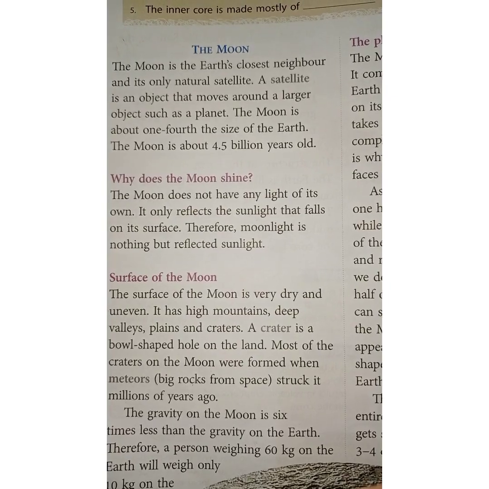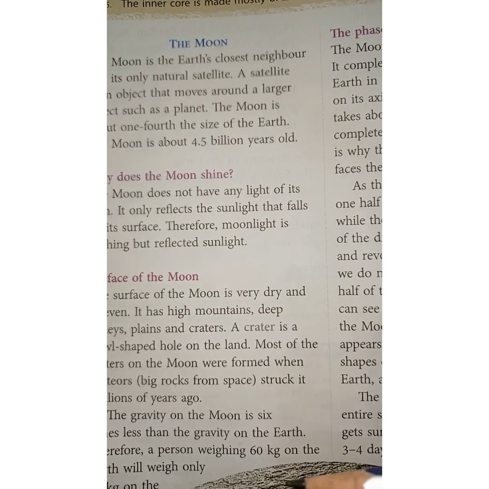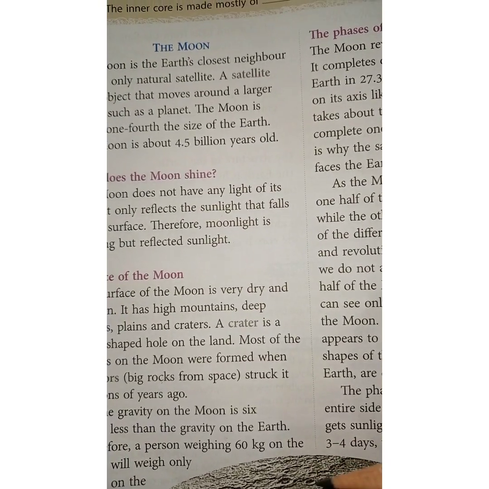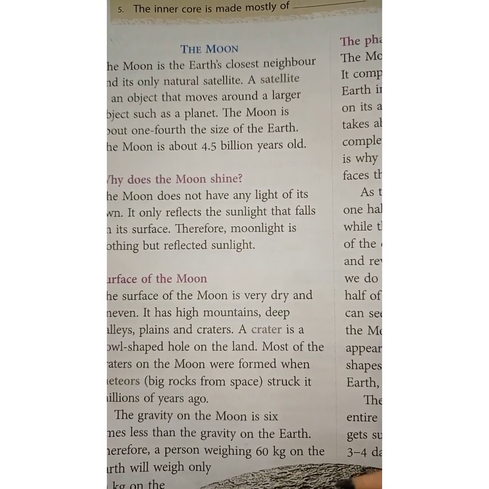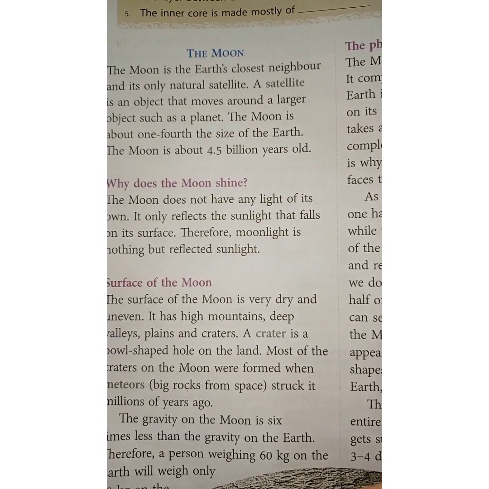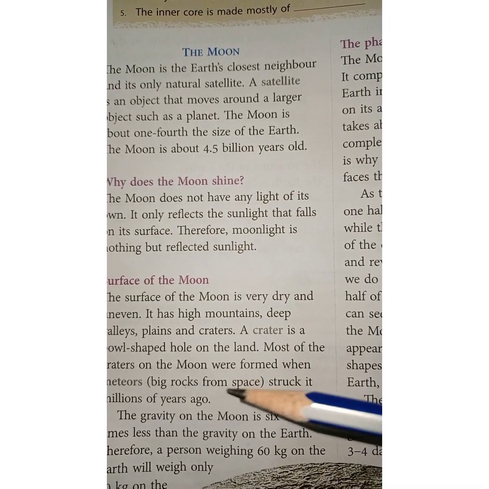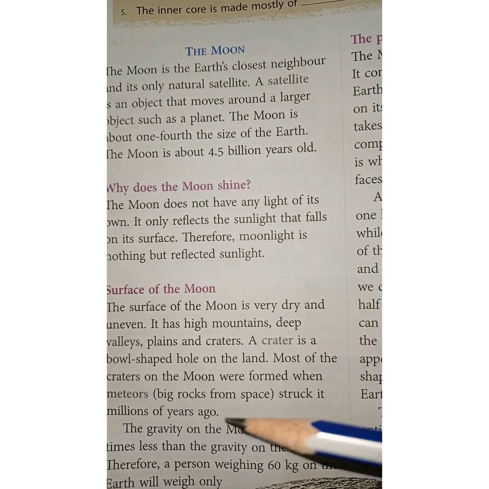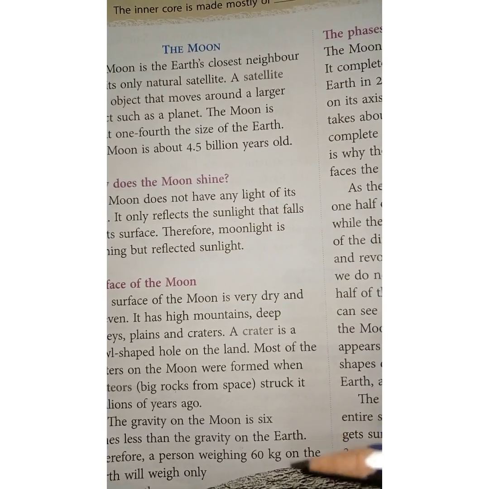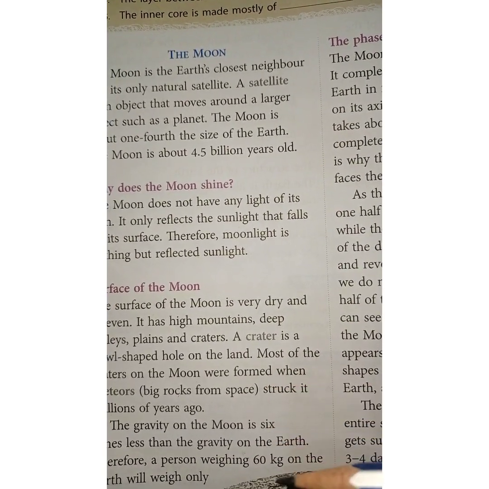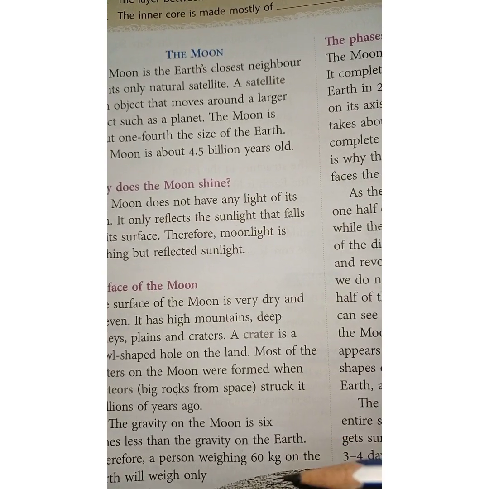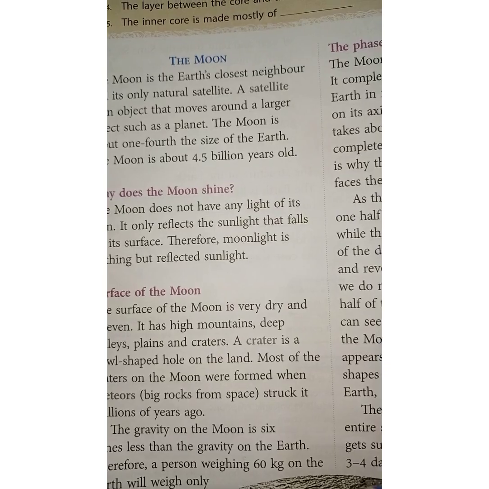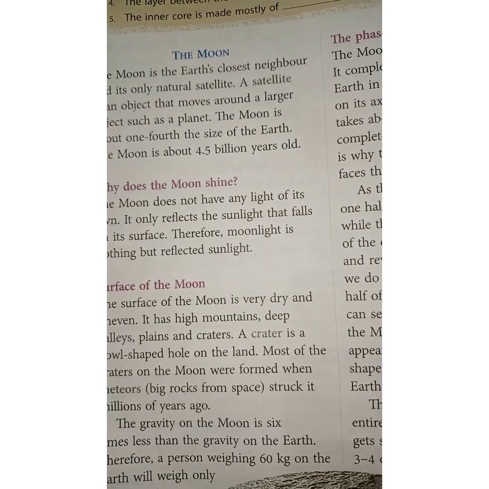A crater is a bowl-shaped hole on the land. Here you can see the bowl-shaped holes. These are the craters. Most of the craters on the moon were formed when meteors, big rocks from space, struck it millions of years ago. The meteors were falling on the moon, and they struck it, and because of that these craters were formed.